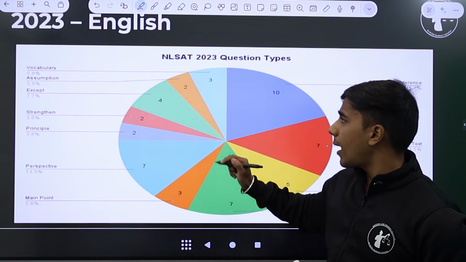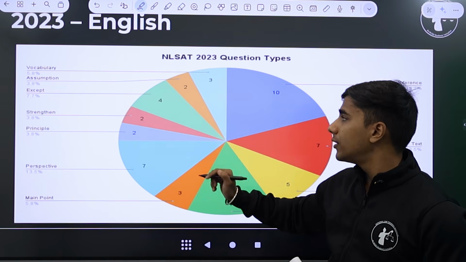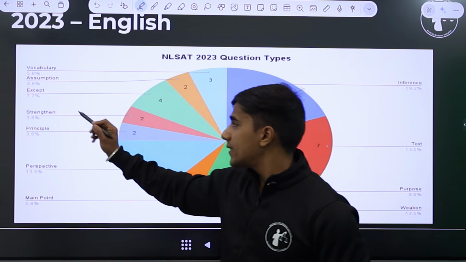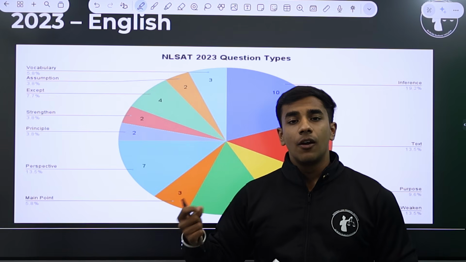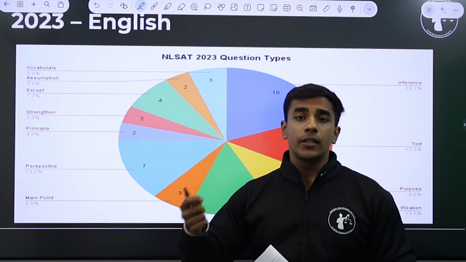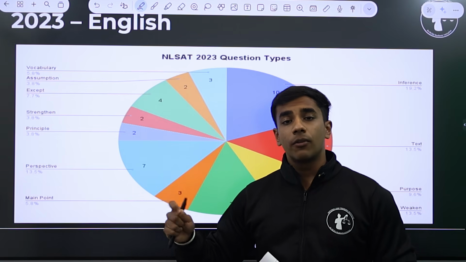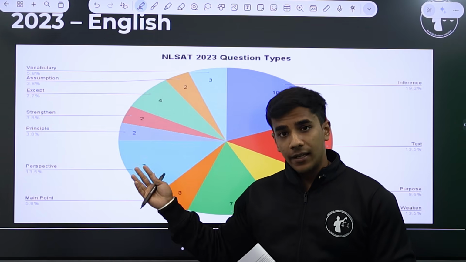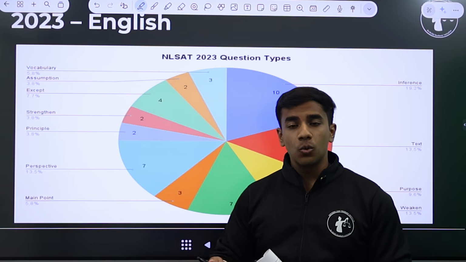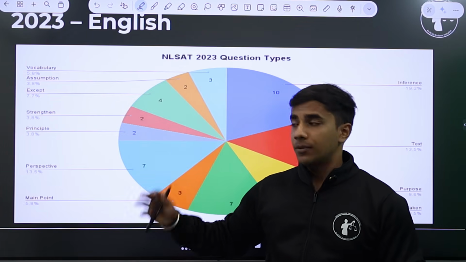So 3 questions from vocabulary, around 2 questions from assumption, that is what is the assumption made by the author, around 4 questions on except. For example, the author would agree with all of the following except, or all of the things are true according to the passage except. And same in GK, which of the following is true, which of the following is incorrect, again a part of except. All of the things are true as big part of GK, but except.